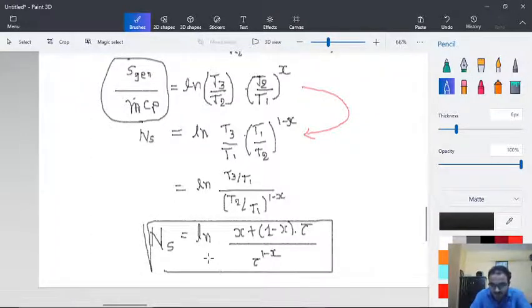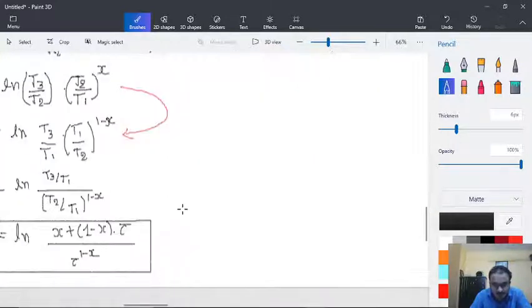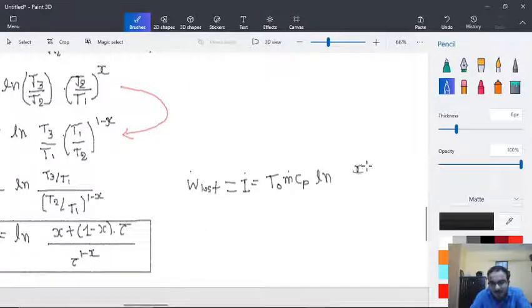And here we can also write down the value of lost work W lost, which is equal to I dot, which is equal to T0 into M Cp ln of x plus tau into 1 minus x divided by tau raised to 1 minus x.